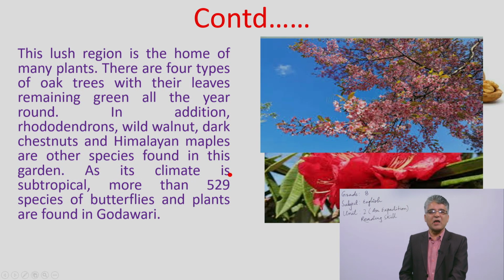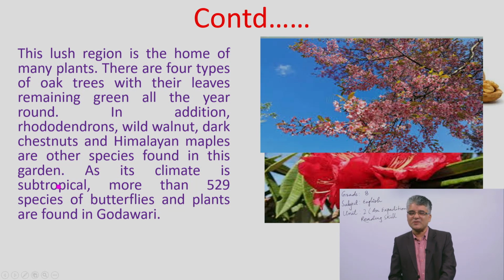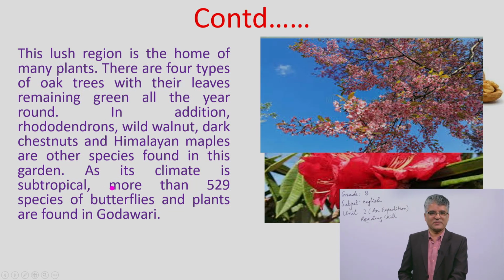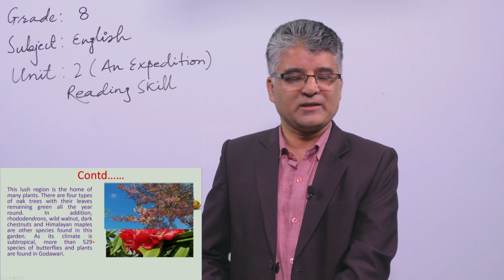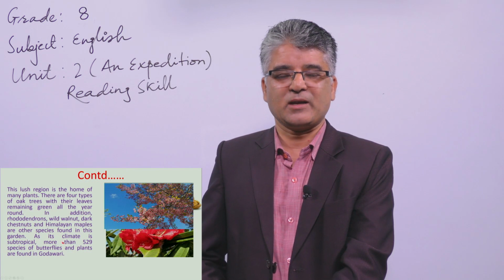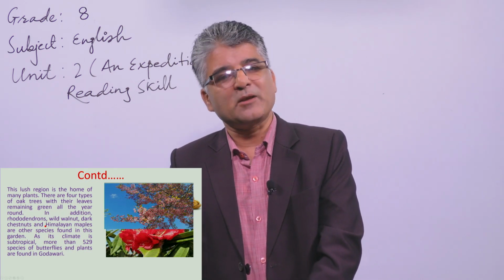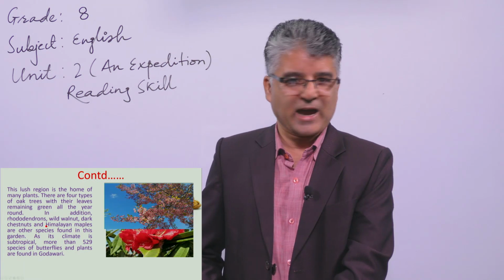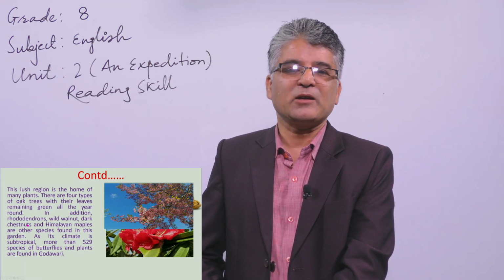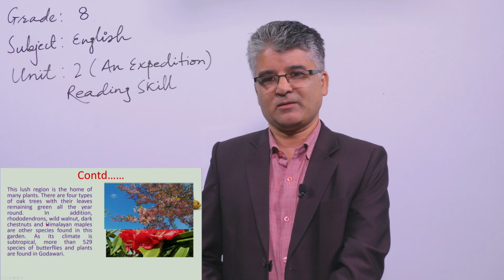And as its climate is subtropical. Subtropical means, do you know? Oh yes, it is warm climate. And more than 529 species of butterflies and plants are found in Godavari. Yes, there are many species of butterflies, almost 529, it is given in your textbooks. Yes, apart from that, you can get many other plants as well as small animals too. Yes, that's why Godavari is a very, very beautiful place.